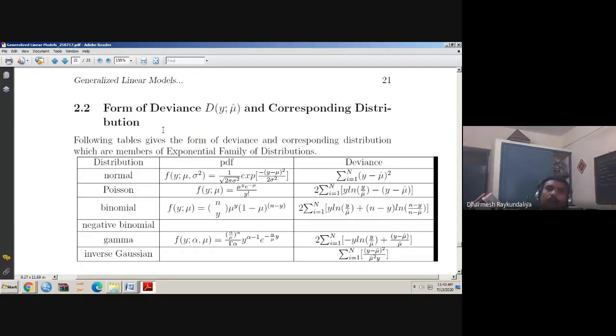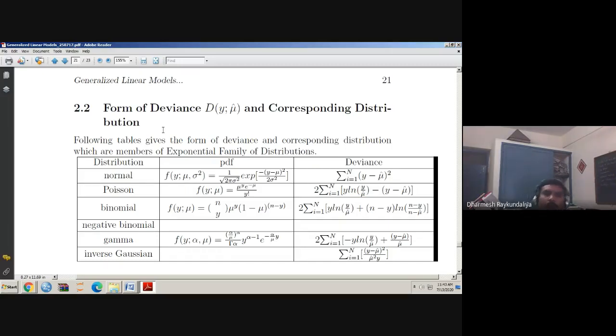This is the form of the deviance function. You can note it down, because I have given the method to obtain the form of deviance for the normal distribution and the Poisson distribution. You have to obtain it for the binomial and gamma. I will later give you the PDF of the inverse Gaussian so that you can also calculate the deviance for the inverse Gaussian distribution.